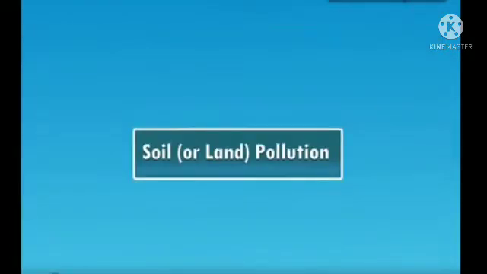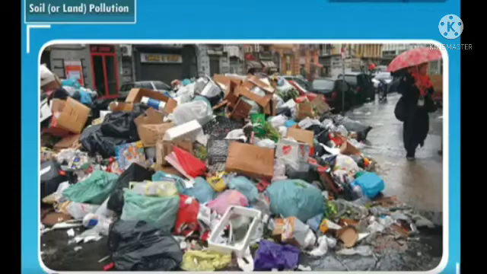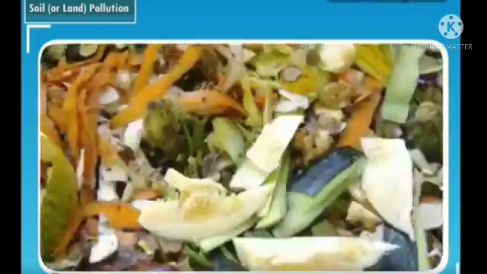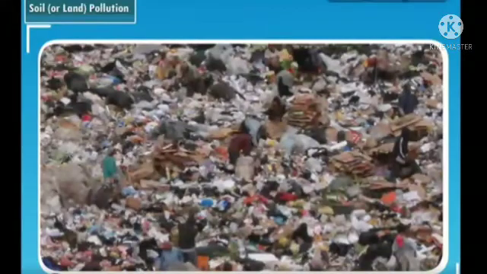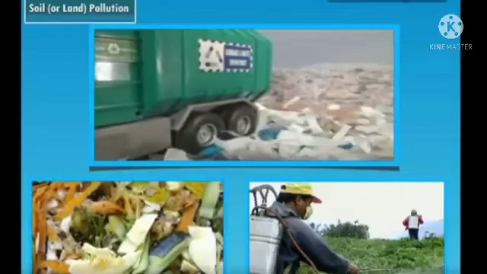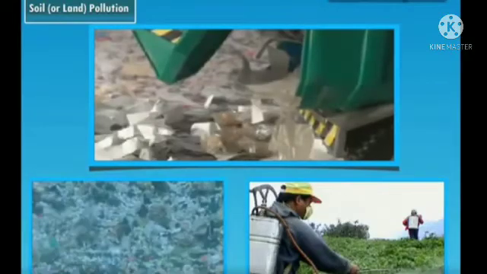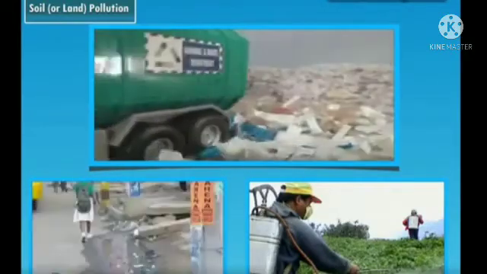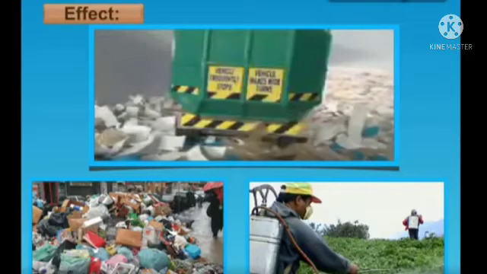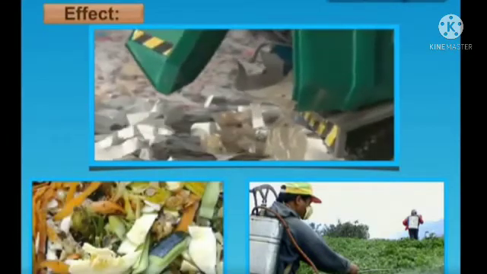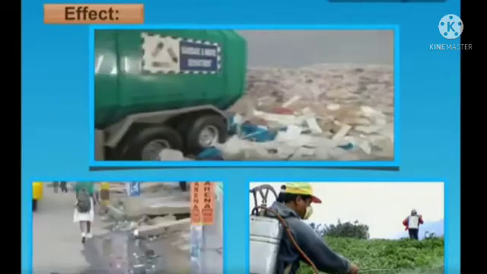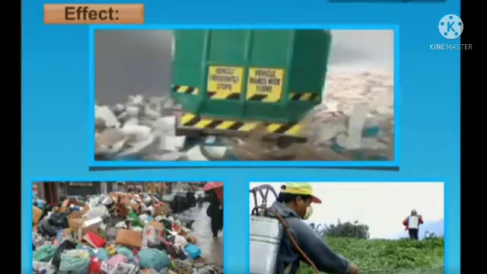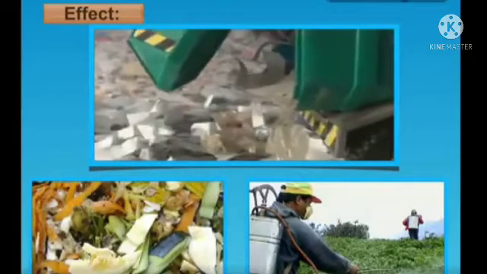Soil or land pollution. Dumping of solid wastes such as plastic bags, glass bottles and metal containers causes land pollution. Excess use of fertilizers and pesticides in crop fields also causes land pollution. Effect. Land pollution makes the soil infertile. It harms the soil microorganisms and adversely affects the growth of plants.